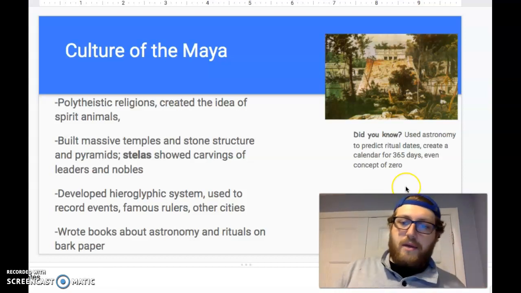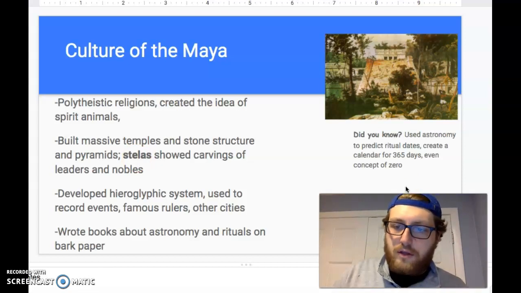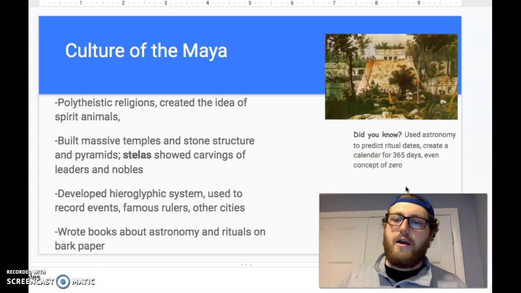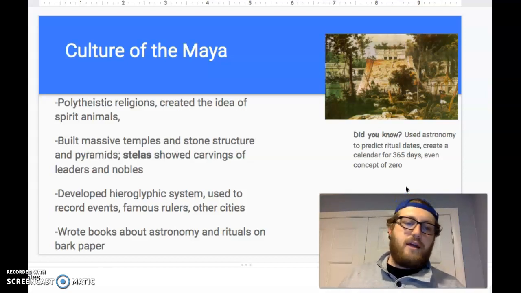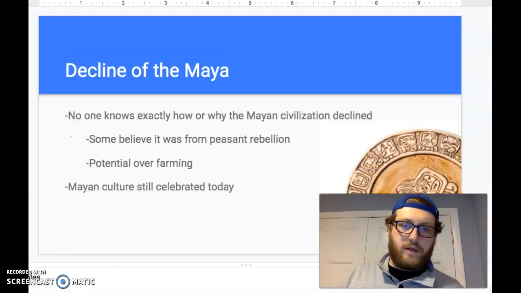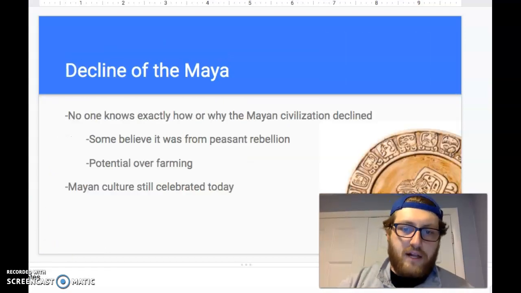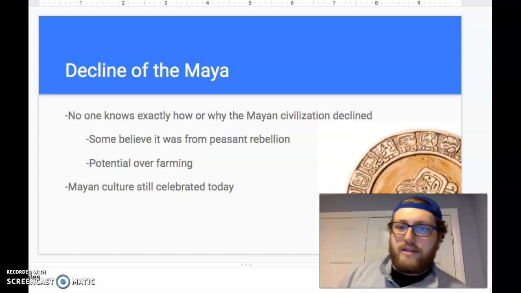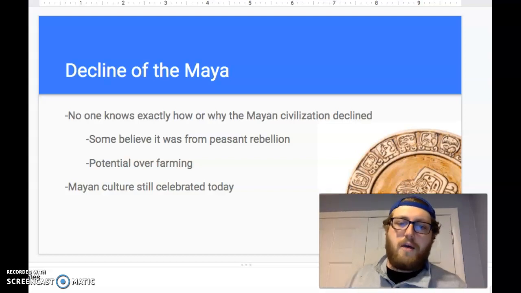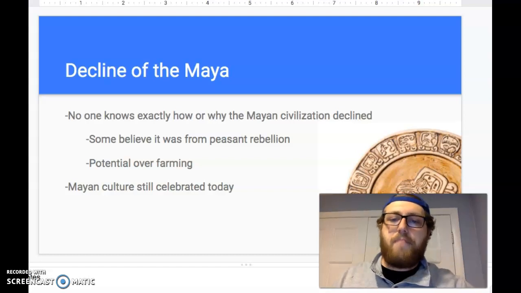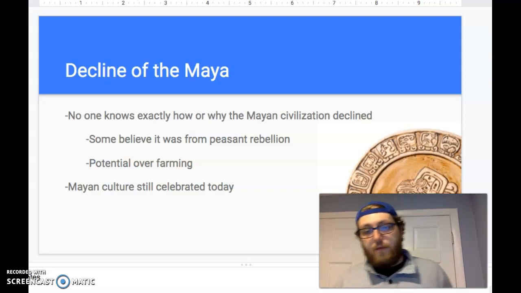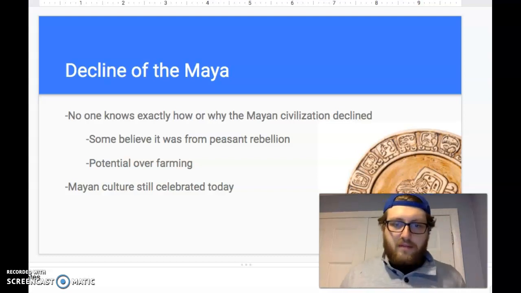Okay, and a little fun fact for you, did you know they used astronomy to predict ritual dates, creating a calendar of 365 days, and they even came up with the concept of zero. So that's pretty impressive. And finally, we'll talk about the decline of the Mayans. No one is really sure how the Mayan civilization declined. Some believe it was maybe a peasant rebellion. Some believe potential over-farming.